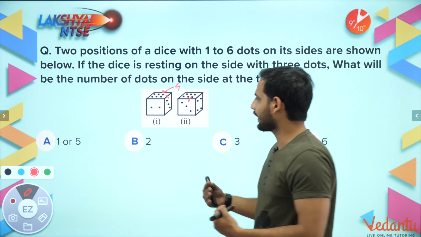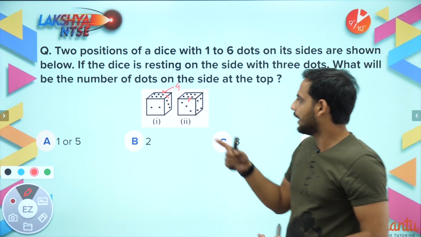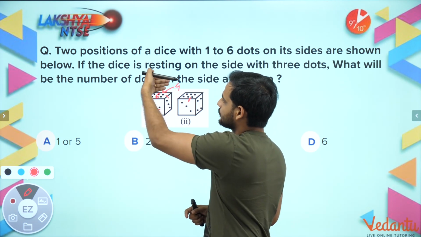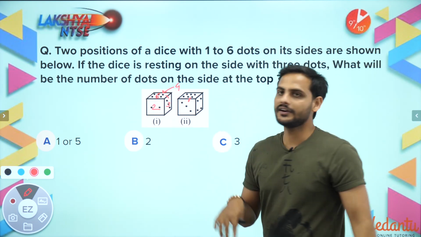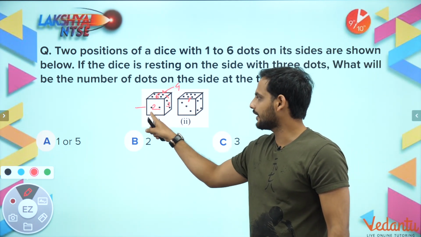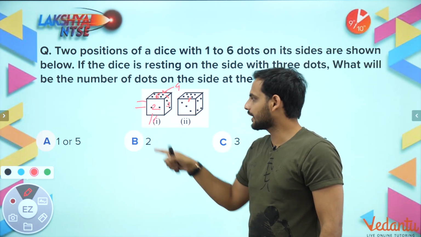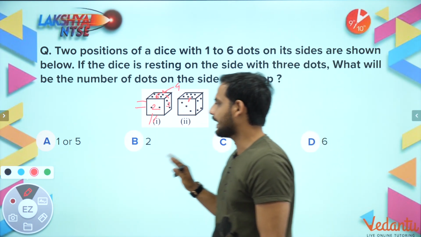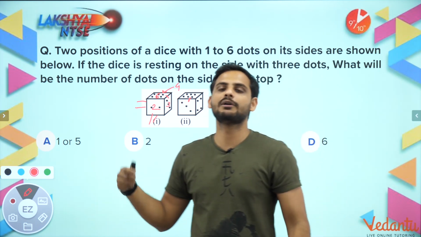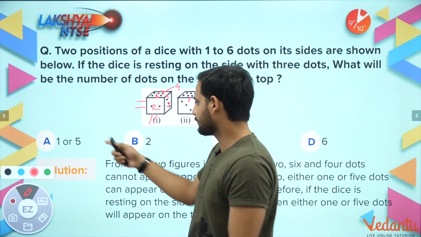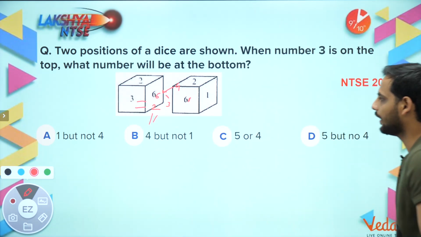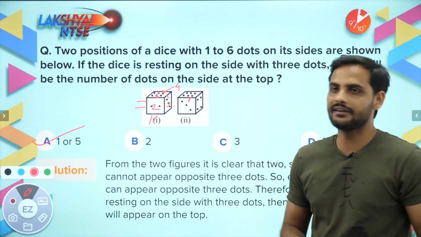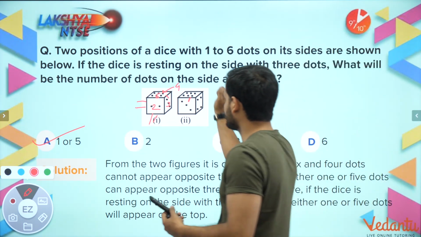Now I don't have any extra information about the opposites. Now I know this is 2. This is 6. The back side which you can't see is 4 and this is 3. Now 1 and 5 can be either way: 1 can be here and 5 can be here, or 5 can be here and 1 can be here. There is no extra information provided. So I can say, opposite to 3, I can get either 1 or 5, because there is no extra information. So option A, 1 or 5. Chalo, let's move to the next question.